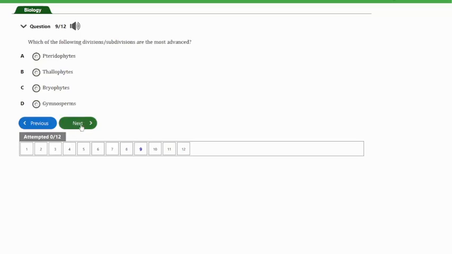The question says, which of the following divisions or subdivisions are the most advanced? Okay, guys, we've answered this question before now, and that's the gymnosperms. Here it is option D. So let's look at the next question, question number 10.